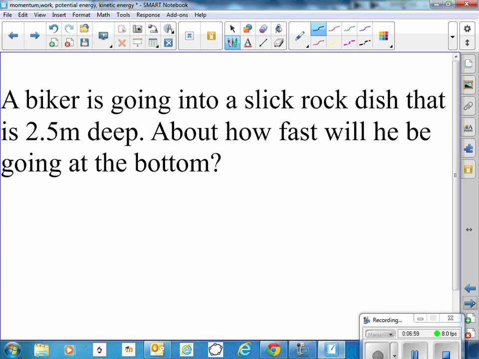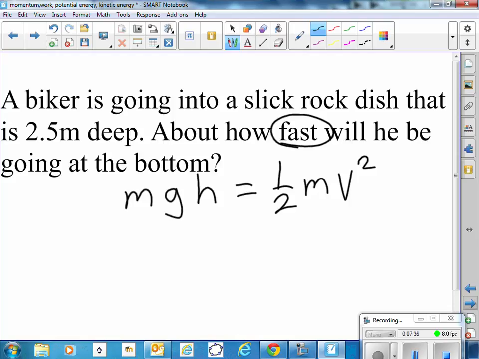So let's say a biker goes into a slick rock fish, like up in Moab, that is 2.5 meters deep. So how fast will he be going at the bottom if he doesn't use his brakes? Well, his potential energy is his mass times the gravitational acceleration times the height. And we think all that energy is going to be converted to kinetic energy, which is 1/2 the mass times the velocity squared. We want to solve for his velocity, so we want to get the v all by itself.